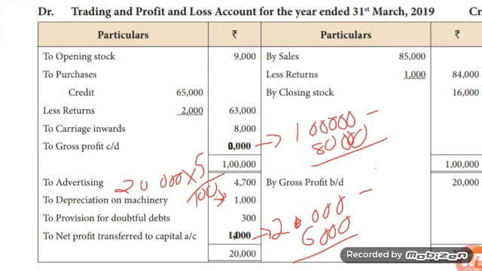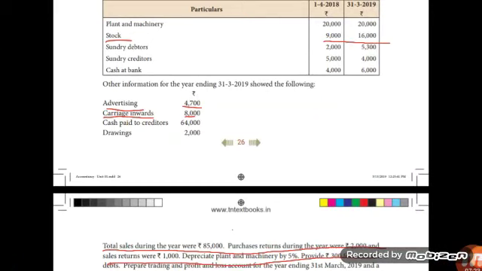Okay children, then record all expenses and losses on the debit side of profit and loss account and all incomes on the credit side of the profit and loss account. See the question. Here advertising is an expense. So enter as to advertising 4,700. Next, depreciation on plant and machinery by 5%.